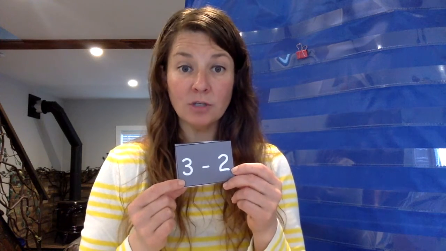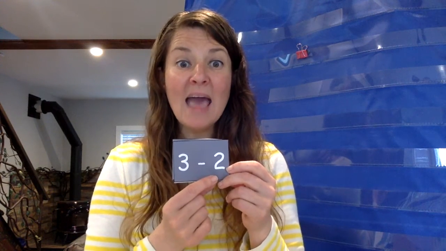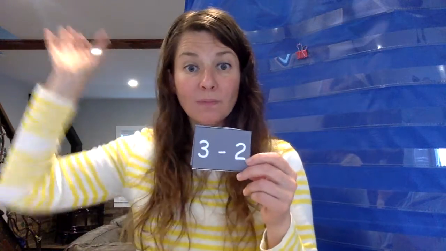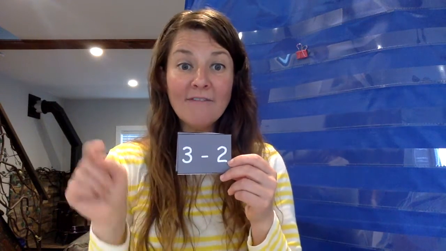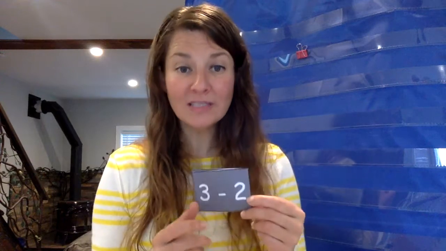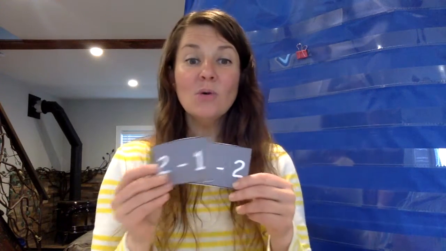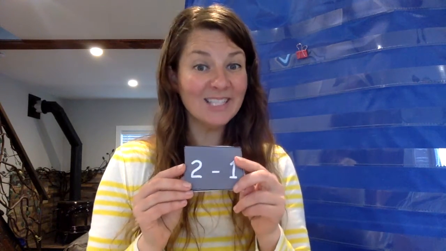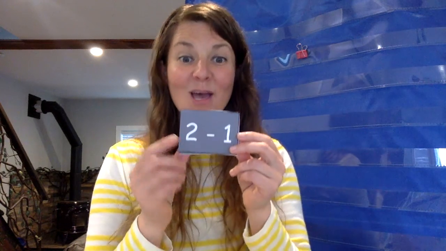Let's try it. 3 fish were swimming in the pond. A fisherman came and caught 2. How many fish are left in the pond? 3 minus 2 equals 1. 1 fish was left in the pond. You can go through and you can test other people in your house using these equations.